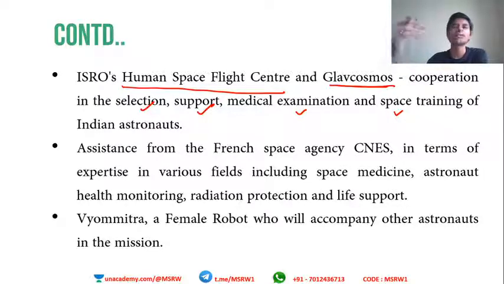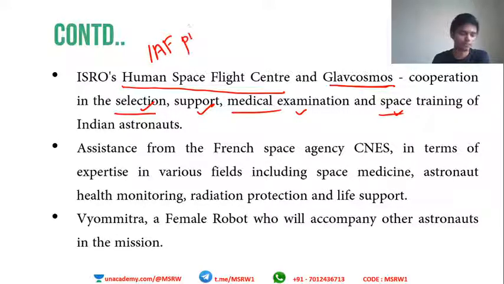So India is approaching its longest ally, Russia, or the Soviet Union, to collaborate in training India's astronauts. There will be some selection criteria, medical examinations, and training. All the people in this mission will be Indian Air Force pilots. Air Force pilots will be chosen from among them and sent into space.